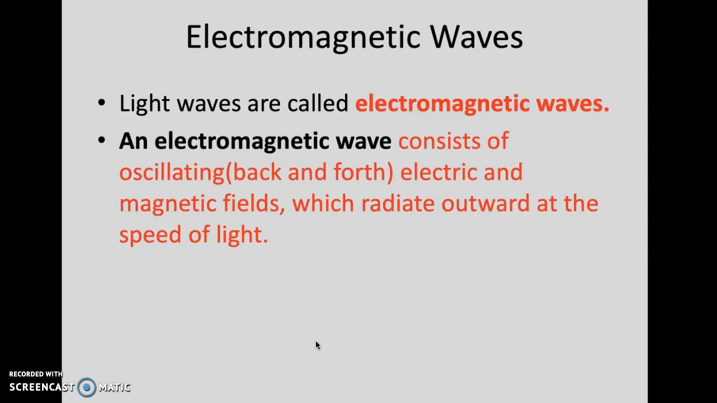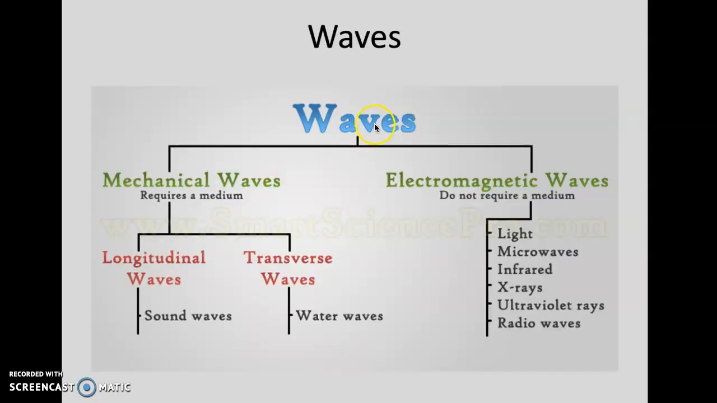So light waves are electromagnetic waves. These do not require a medium. And these are a back and forth electric or magnetic field, so same type of motion, which we'll talk about in a minute, which radiate outward really, really fast when an electric or charged particle moves. So waves, two types, mechanical and electromagnetic.